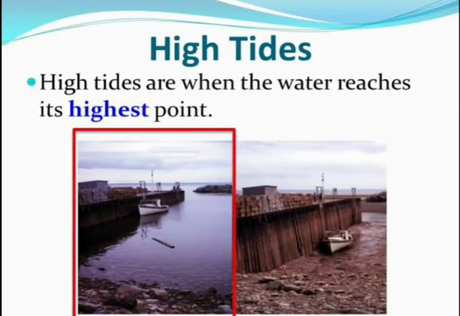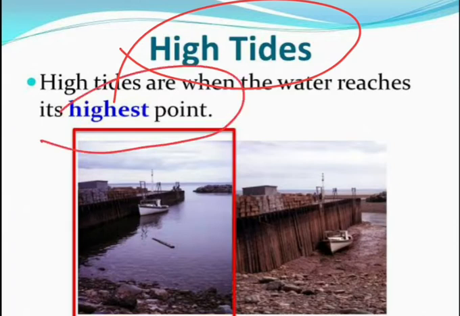As you can hear, it is high tide when water covers much of the shore by rising to its highest level. High tides are when the water reaches its highest point. जब water कहाँ reach करता है? Highest point में. So we can say that it is a high tide when water covers much of the shore by rising to its highest level.